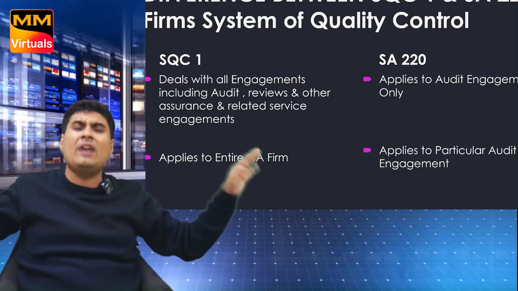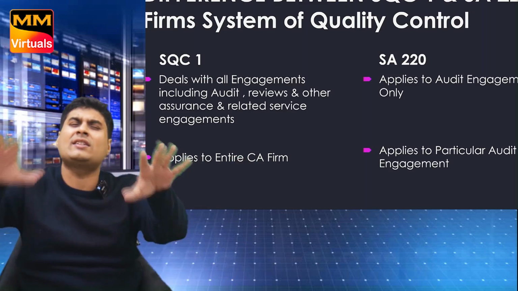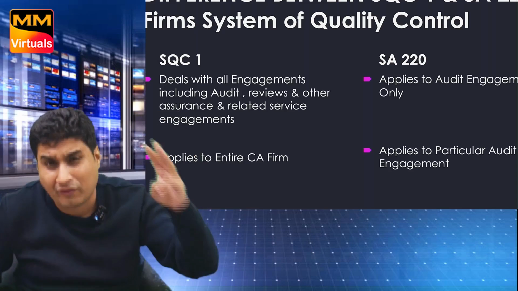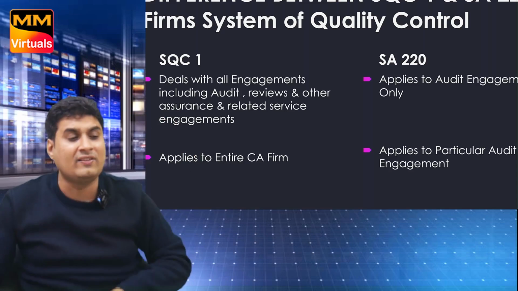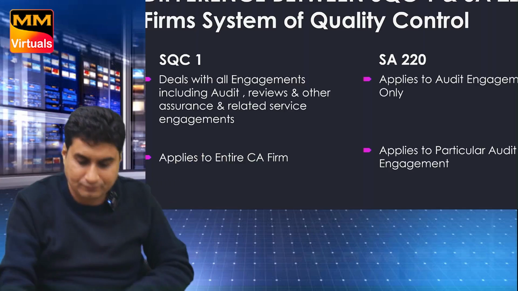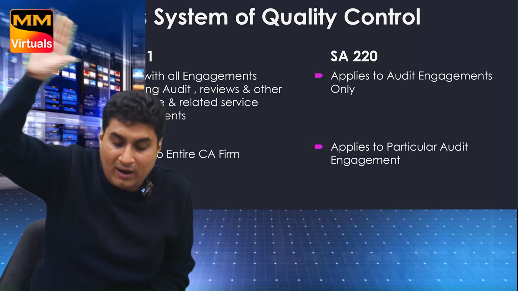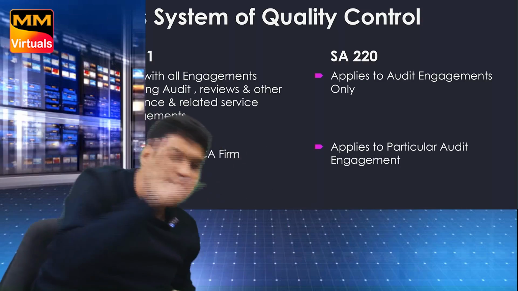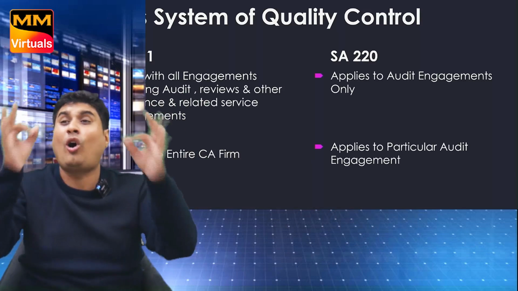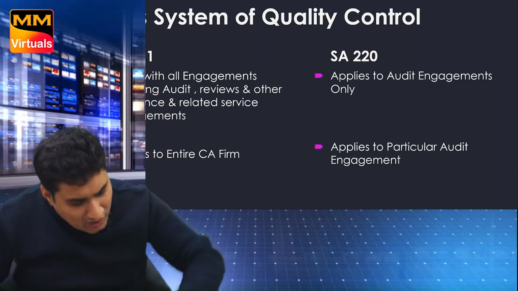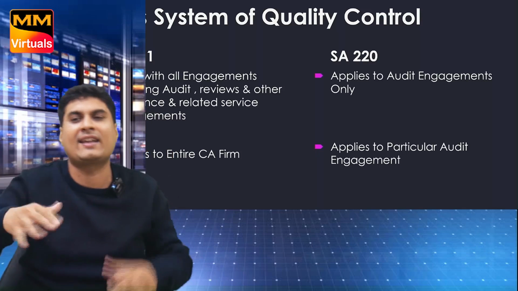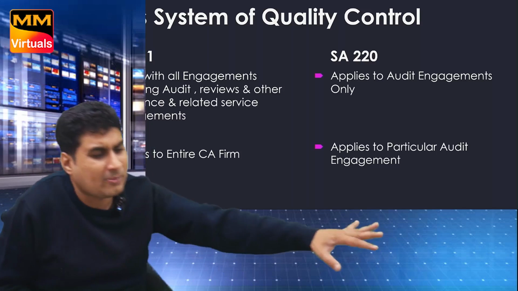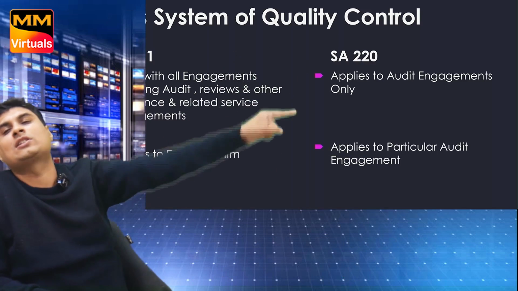SQC1 applies to the entire CA firm. Whenever a CA firm does any work, whether assurance, review, audit or related service, they have to follow Standard on Quality Control 1. But whenever they do a particular audit engagement, they have to follow SA 220 plus SQC1. SQC1 they have to follow for everything. But for audit, there is SA 220. Every engagement should be picture perfect. Every work of audit we have to follow 6 things. That's SA 220. But for every engagement, everything done by the CA firm, SQC1.